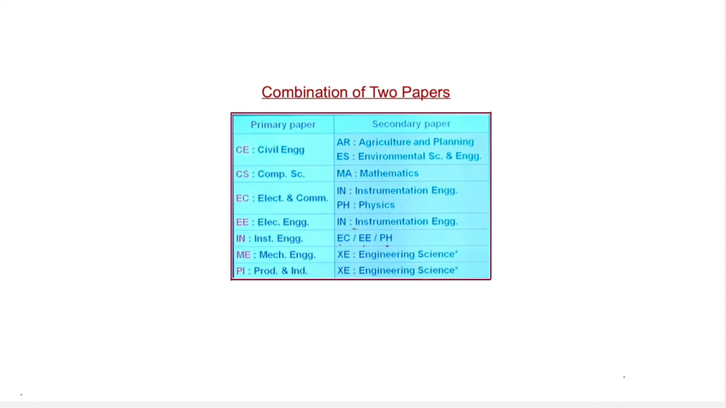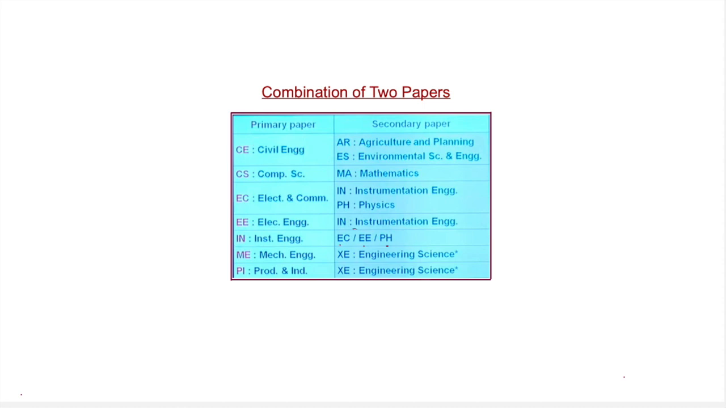So today I will give the information regarding the combination of two papers in GATE 2021. That means a two paper strategy in GATE 2021. Here I list out the combination of two papers that I mentioned in the table. If you observe the table,